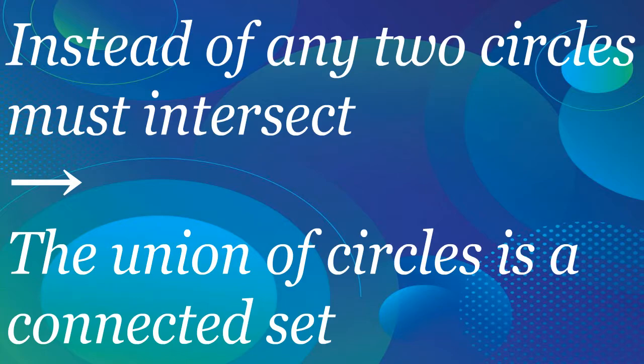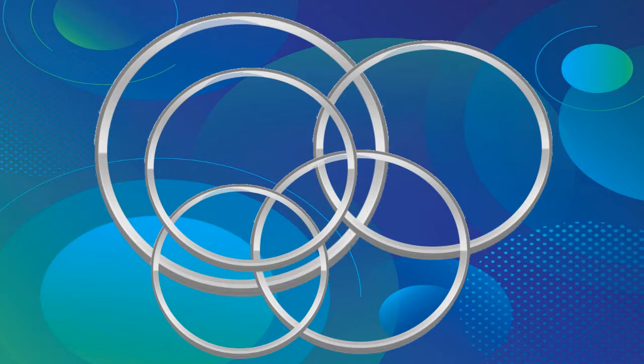To prove our main assertion, we will actually prove a more generalized result. We relax the condition that any 2 circles must intersect, and instead assume only that the union of our circles forms a connected set. In the illustration, we can see an example for such a family of circles. We will show that, for such more generalized families of circles, our main assertion also holds.